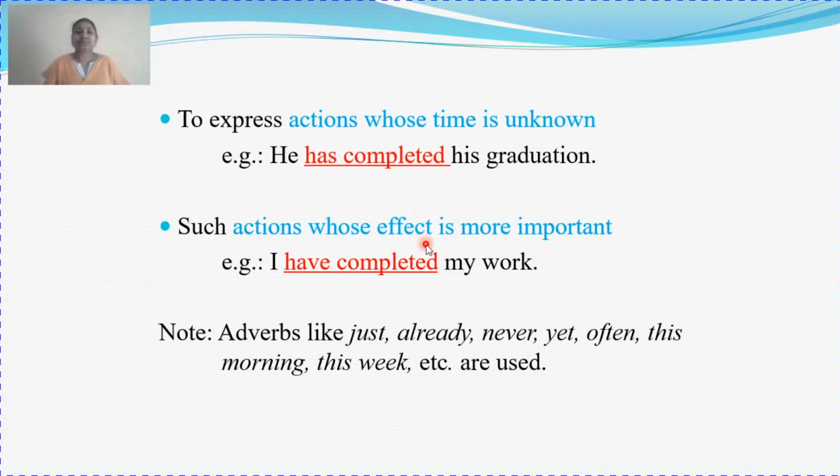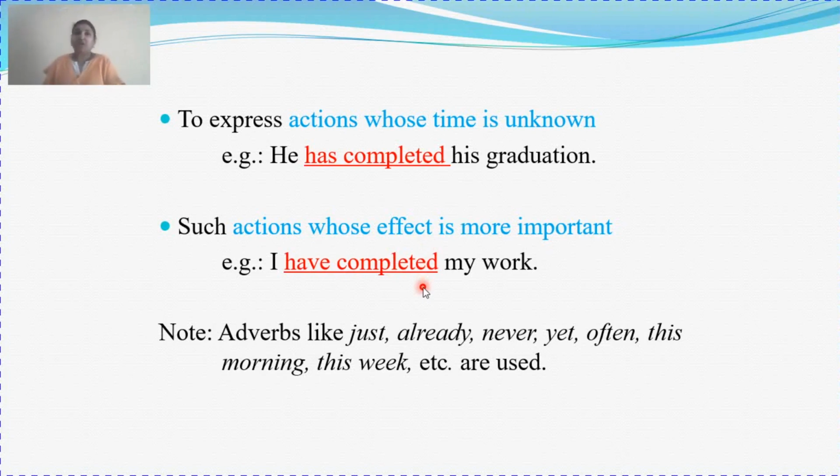The next use is for those actions whose effect is more important than the action itself. We are going to talk about such actions whose effect is more important rather than the action itself. For example, I have completed my work. Now, the completion has nothing to do with that.